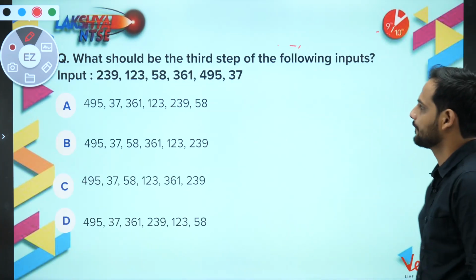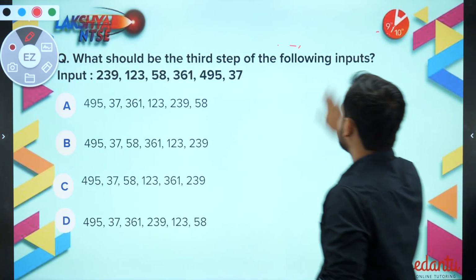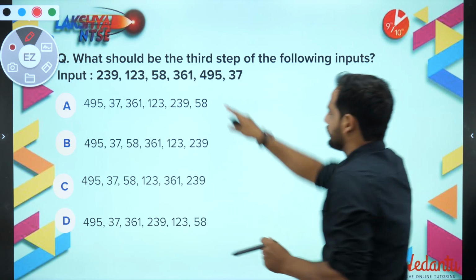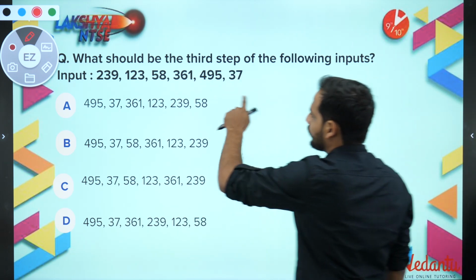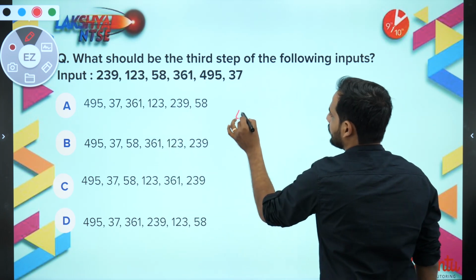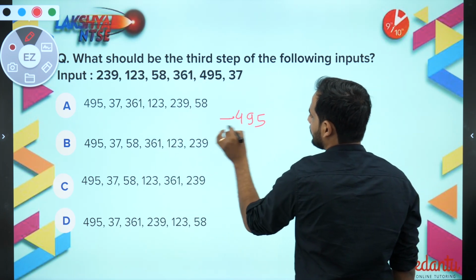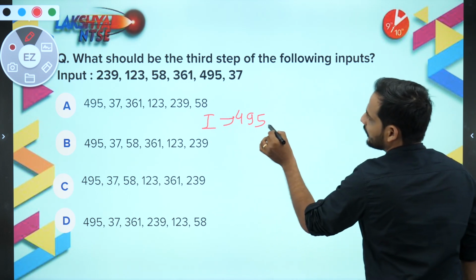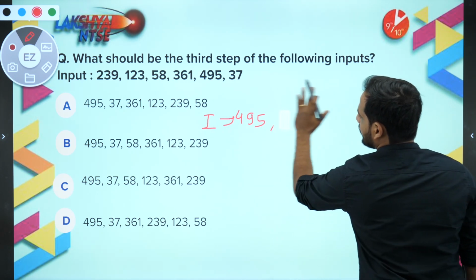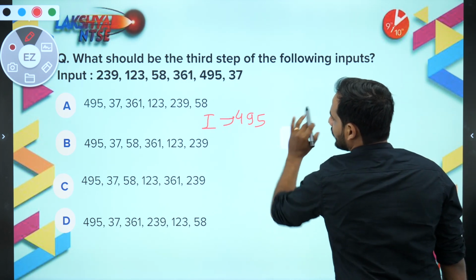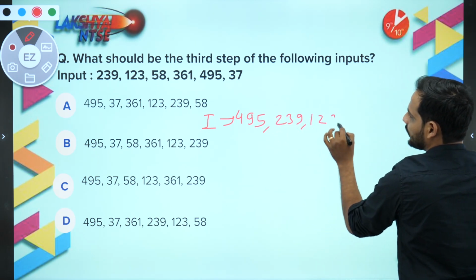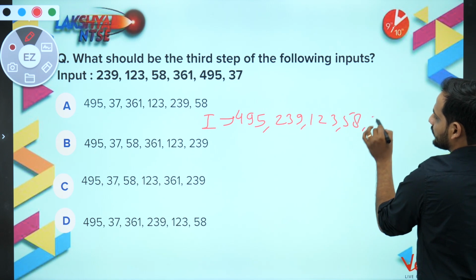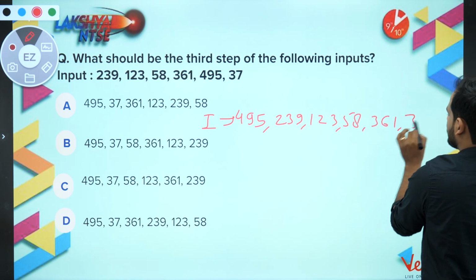The next question is, what should be the third step of the following inputs? Third step. So this input is this. Let us find out what should be the step 1. Step 1, what is the largest number here? 495. So 495 will be the first place. Second, the smallest. Then after that, as it is. So 495, put it at the first. 239, 123, 58, 361 and 37.